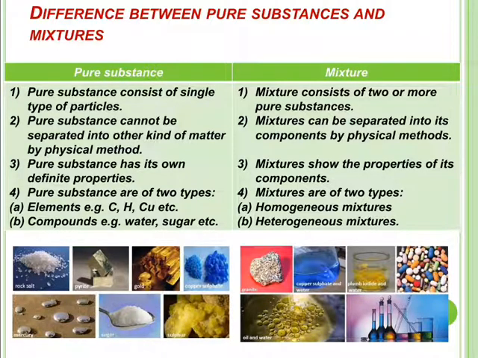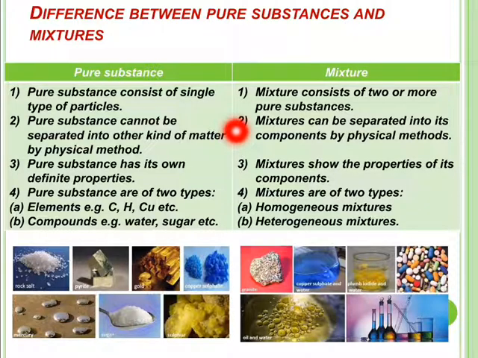Now let us see the difference between pure substance and mixture. Pure substance and mixture are the two main types of matter on the basis of their chemical composition. Now see what is the difference between them. A pure substance consists of a single type of particles. A mixture consists of two or more pure substances. Pure substances cannot be separated into another kind of matter by physical methods, whereas a mixture can be separated into components by physical methods.